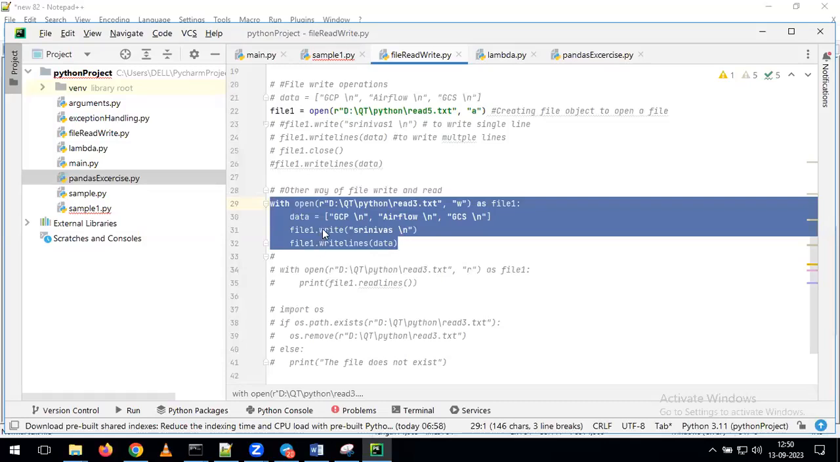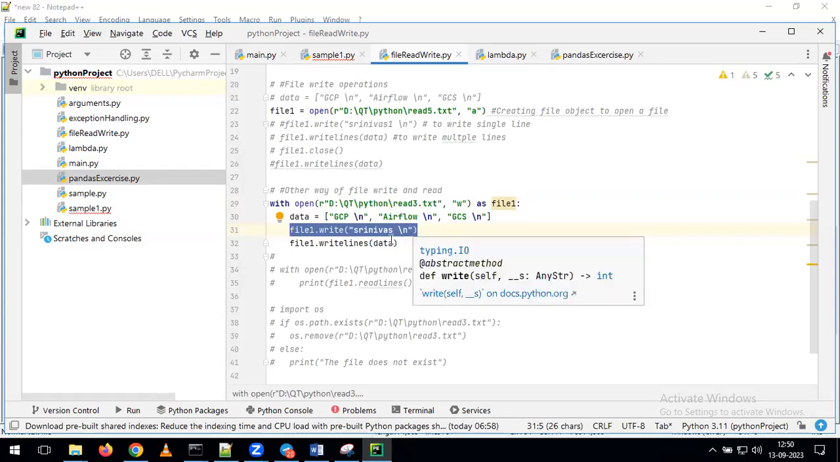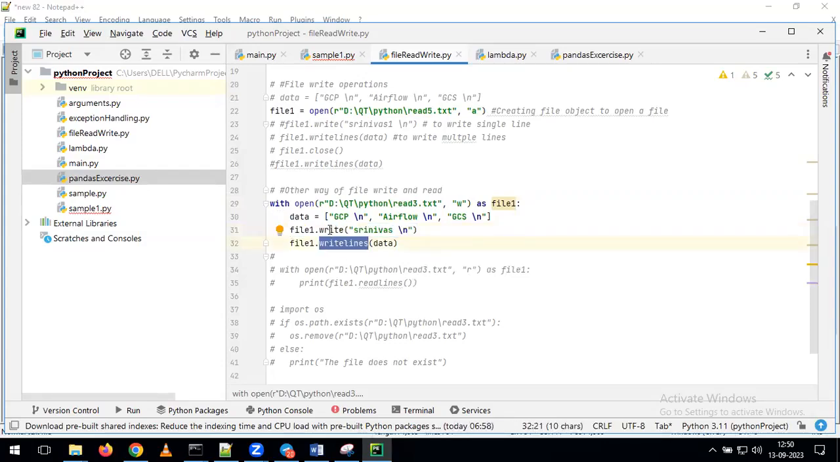Tell me, what's the question now in this one? By this line, write Srinivas and write lines data. What's the difference? Coming to write, it is going to add only a single line, but coming to write lines, we can add multiple lines. If you see here, I have given the data. So what I did here first, I created the list. In the list, I am giving all the required values I want to add. For each and every element, I am giving the \n.